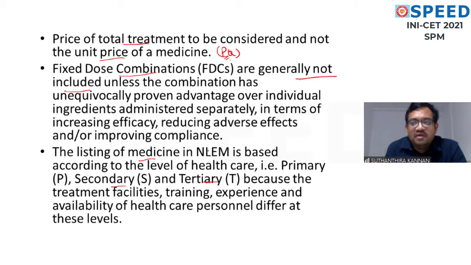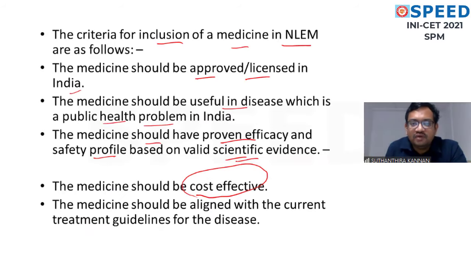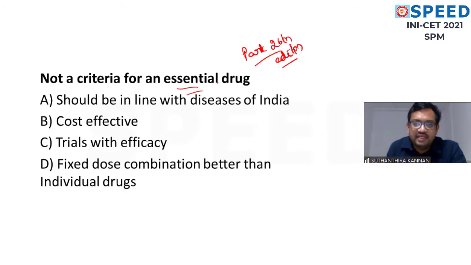Insulin will not be available in primary care, because it will be available in tertiary care. Okay. So what is the answer for this question? It should be in line with the disease burden of India. That is one option. It should be cost effective. It should be efficacious. Fixed dose is better is the wrong answer. Okay. Fixed dose is not included in the essential medicines. Okay. This is from the 2026 edition, students. That is how much they are updated.